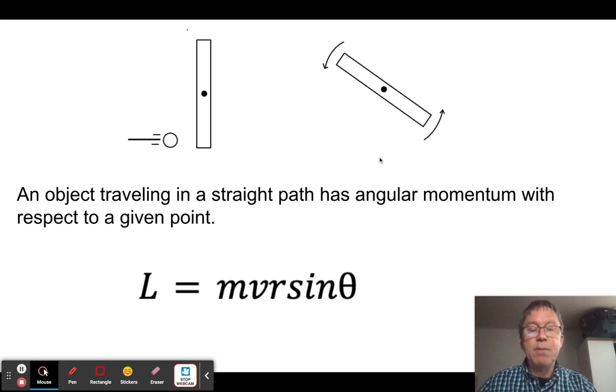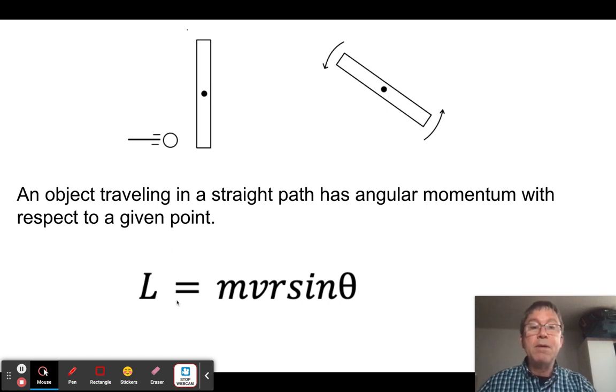It had more angular momentum. What if I took it here and I had it hit maybe at the halfway point? Well, if it hits at the halfway point, this isn't going to spin as fast, right? In fact, it's going to spin half as fast. And in fact, if I had it hit at the axis of rotation, this wouldn't spin at all.